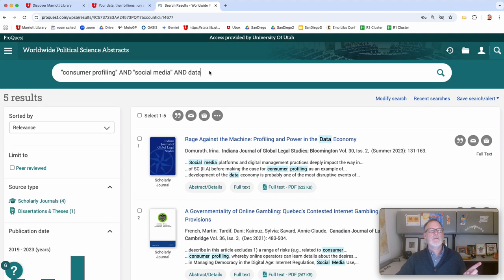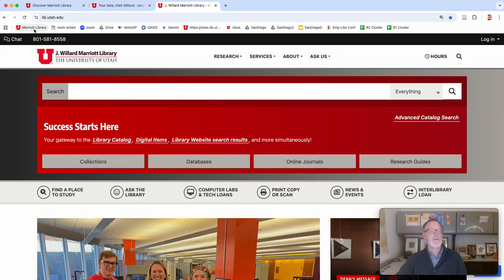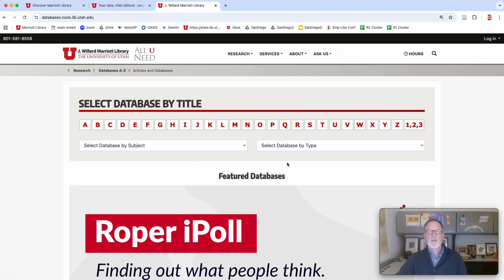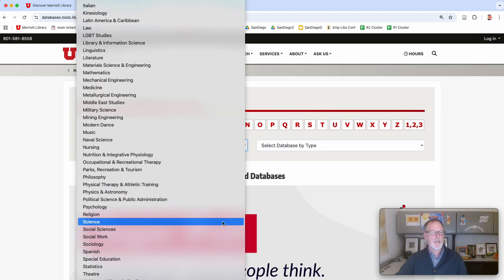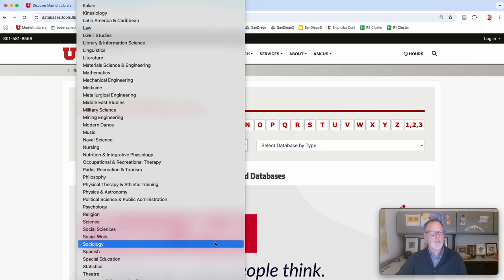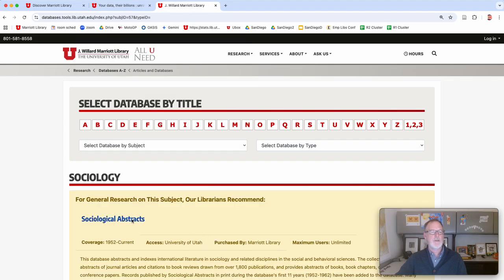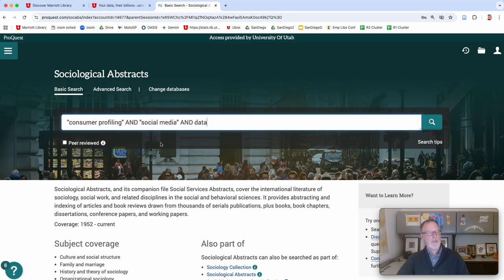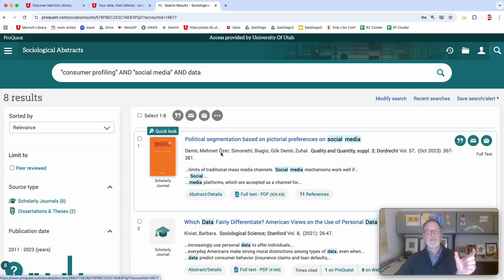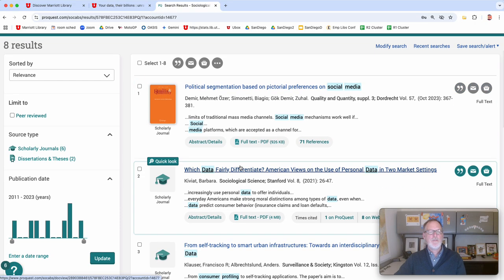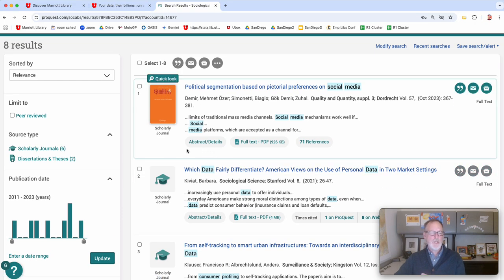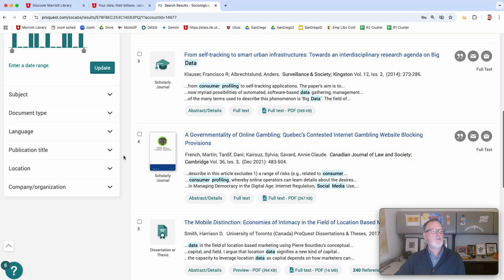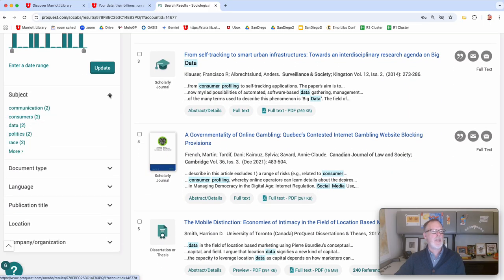But wait, there's even more. We could take this keyword and go to another database. Let's go to Sociological Abstracts, so looking at society as a whole from the sociology perspective. And we'll just take those keywords and put them into a nice keyword phrase. And there's even more to look at here. What you do next is go through and see how other people are describing it in this one.